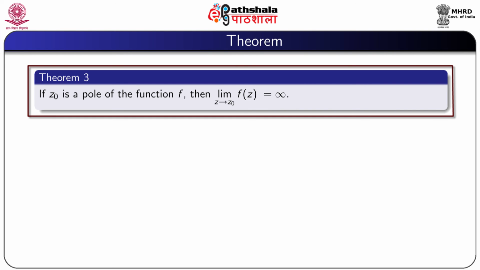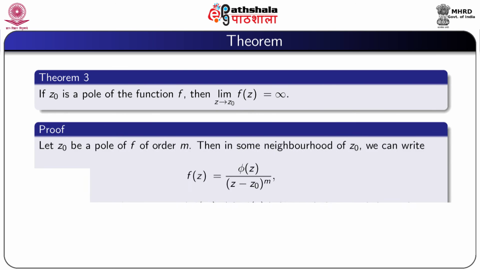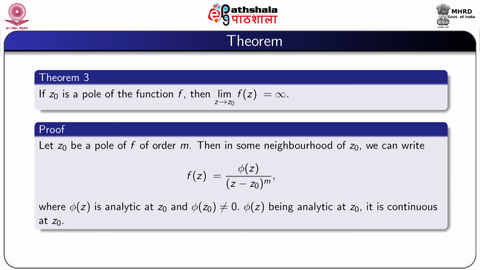Now, we prove another result. If z0 is a pole of the function f, then limit z tending to z0 f(z) is equal to infinity. So, let z0 be a pole of f of order m. Then in some neighborhood of z0, we can write f(z) equal to phi(z) by (z minus z0) to the power m, where phi(z) is analytic at z0 and phi(z0) not equal to 0.